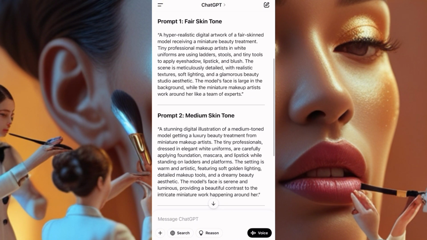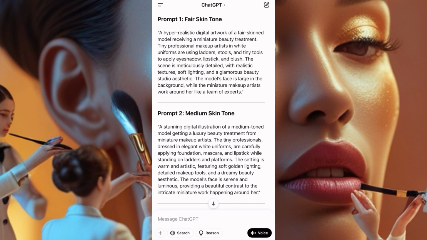Now let's go to creating our images. I copy the first one. We are going to create the image first. You all know how it works: image first before the videos.